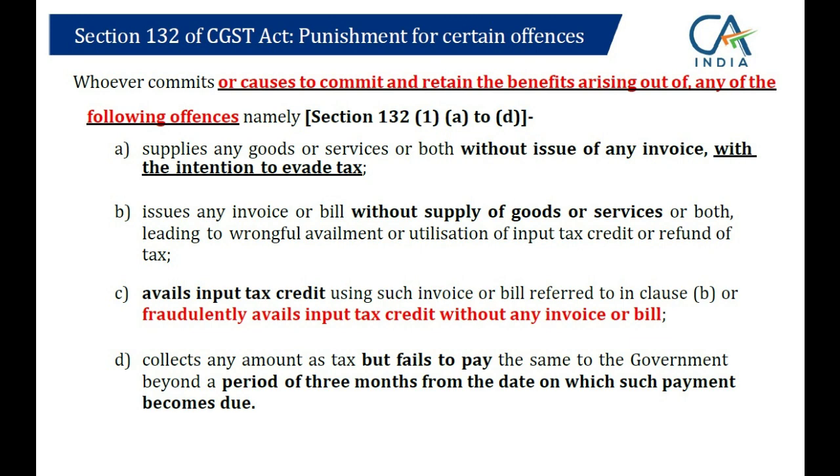So taxpayer plus the person who has abetted, who has helped, both of them they can be apprehended and arrested. Under which situation? 4 है, section 132 subsection 1 clause A B C D, very important section. Section 132 subsection 1 clause A B C D, right? Clause A क्या बोलता है?